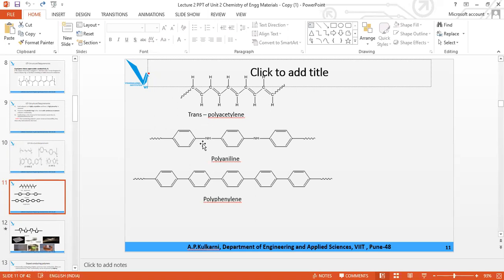These are the structures. Trans polyacetylene, polyaniline, and polyphenylene. These are the three examples of ICP, intrinsic conducting polymer.